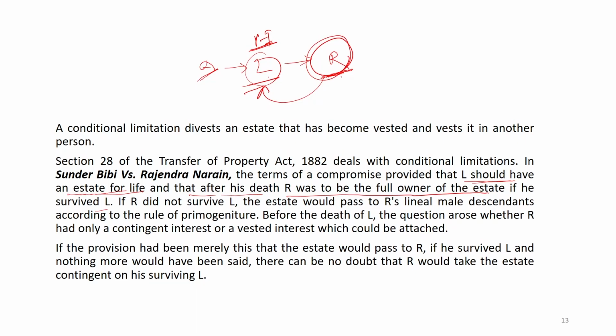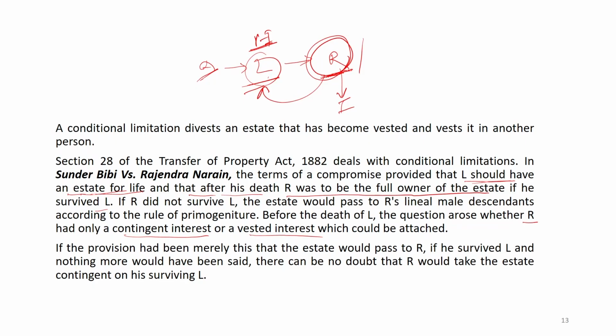So, the legal heir will get the property after the death of L, not during the lifetime of L. Okay. Because the condition is after the death. So, whole enjoyment of the right will be transferred to R or the legal heir of R only after the death of L. So, before the death of L, the question arose whether R had only a contingent interest or a vested interest.